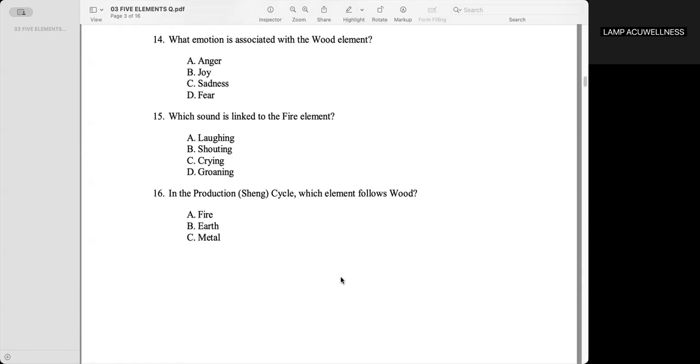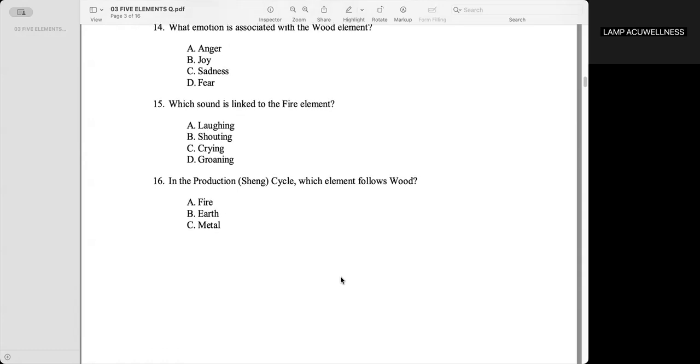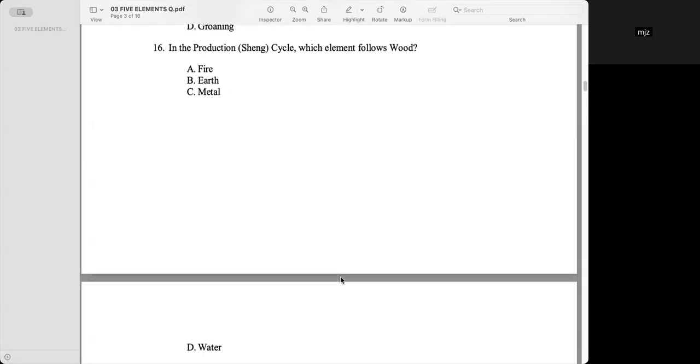Anger. Which sound is linked to the fire element? Letter E, laughing. In the production or Sheng cycle, which element follows wood?